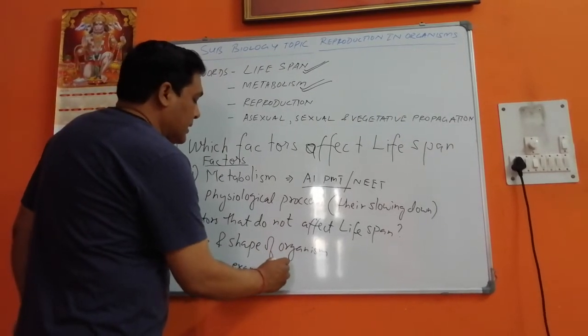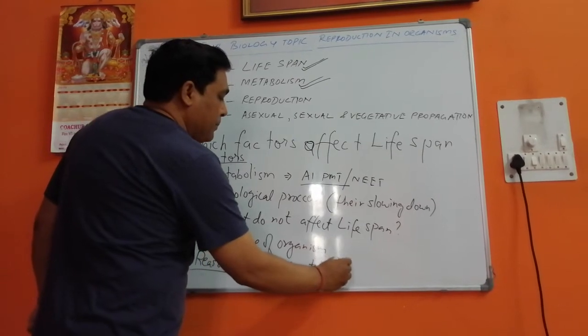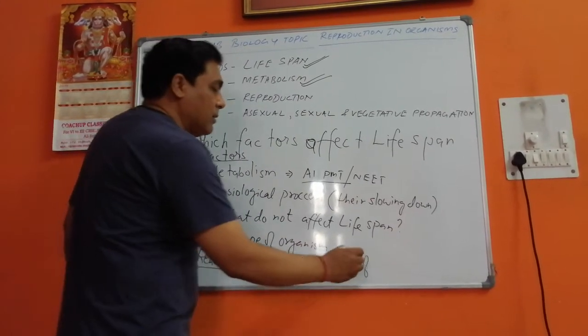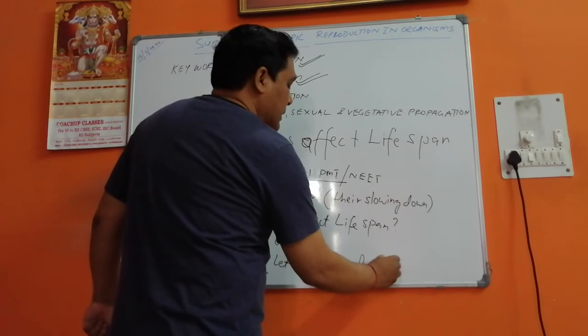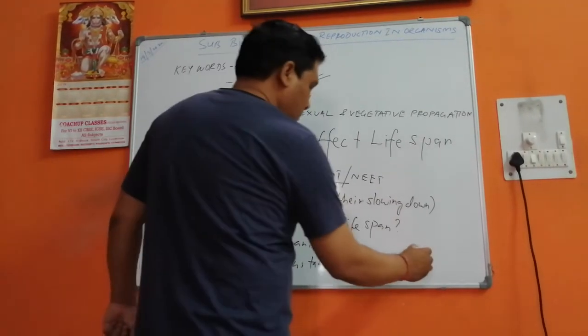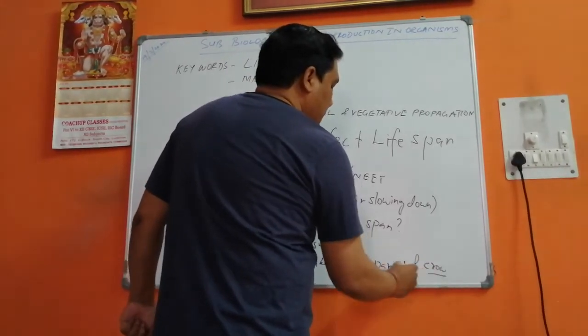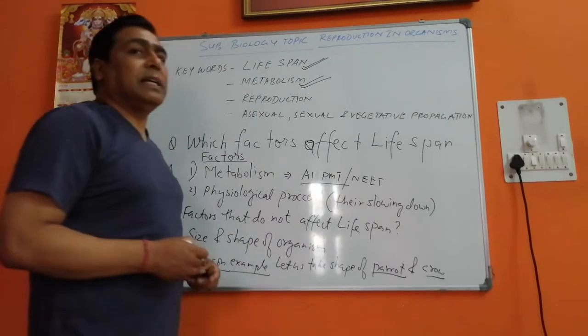Let us take the example of the parrot and the crow. The parrot is smaller in size, but it lives longer.